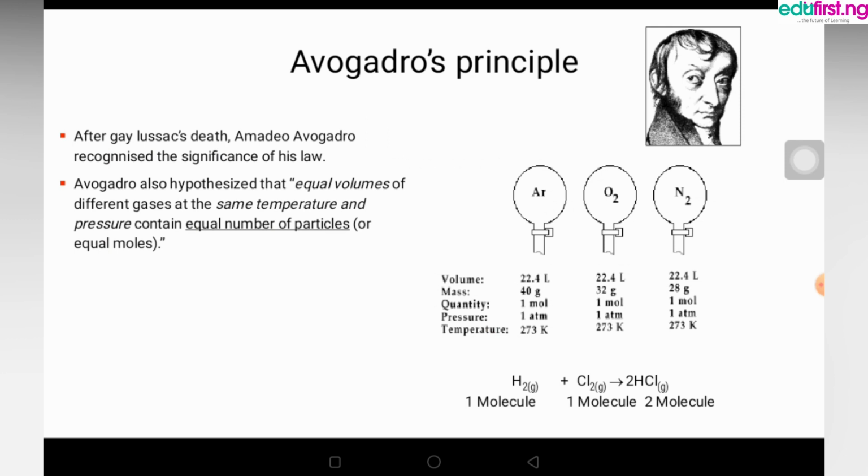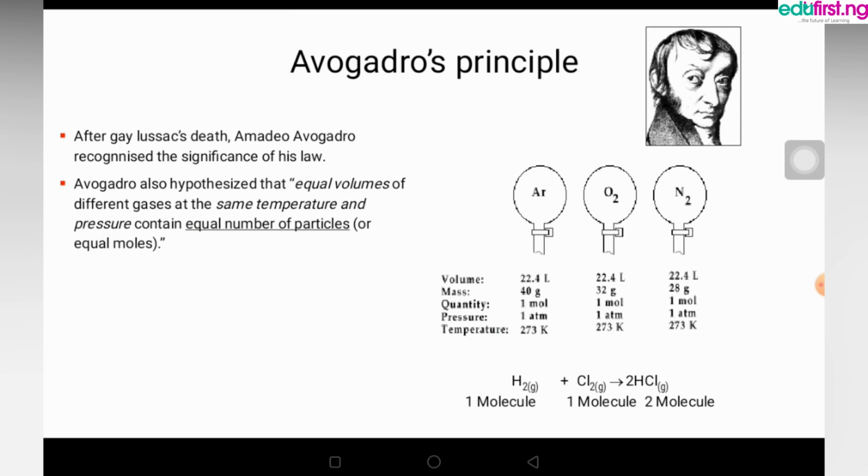Now the next one is Avogadro's principle or law. After the death of Gay-Lussac, Amedeo Avogadro recognized the significance of this law. He hypothesized that equal volumes of different gases at the same temperature and pressure contain an equal number of particles, and that the number of particles is measured in moles. So he brought his own relationship in terms of moles.